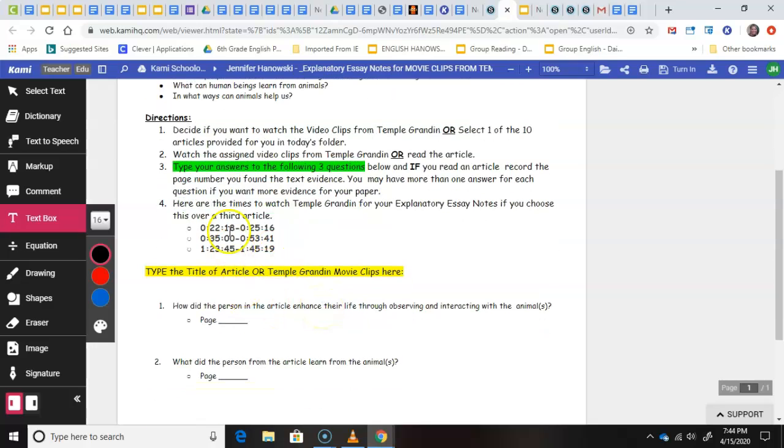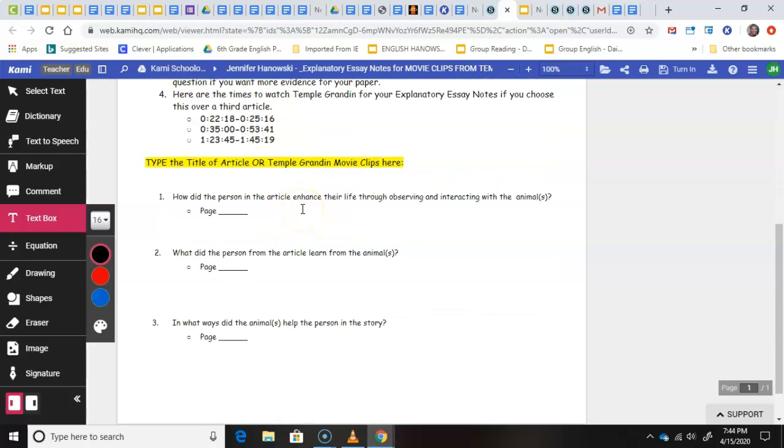Here are the times if the video does work. Springboard, when we normally did this in school, I gave you a chart and we'd watch these clips and then fill out information. So you can watch any or all of these clips, or if you want to watch the whole movie because it's really good, or if you want to do it at some other day when the movie does work and you want to just watch the movie because it's a really good movie, go ahead.